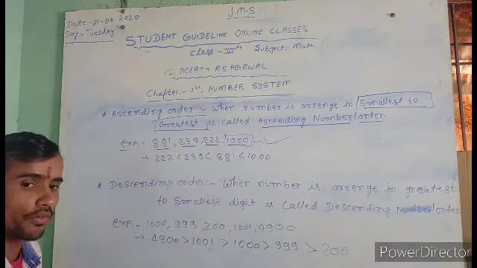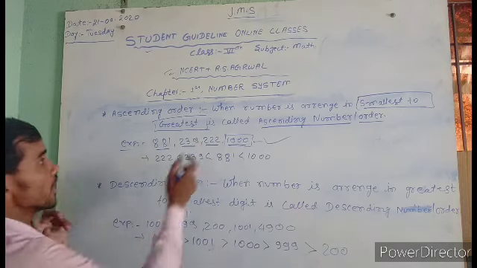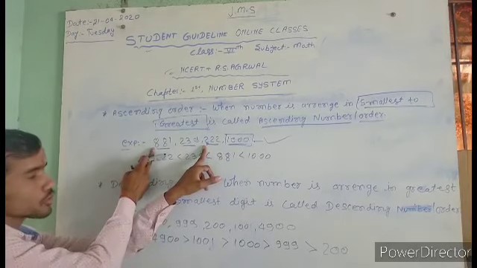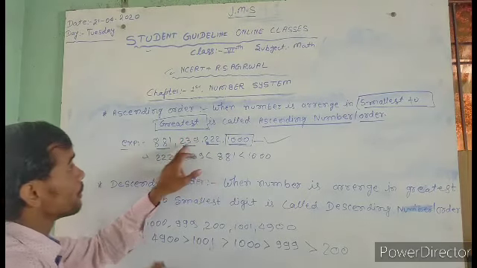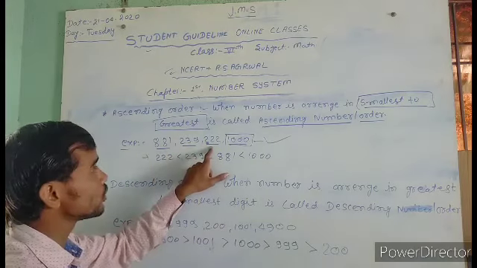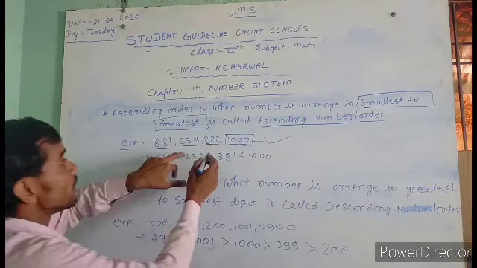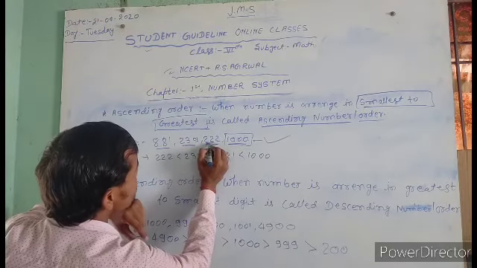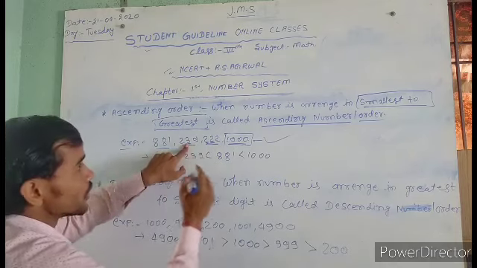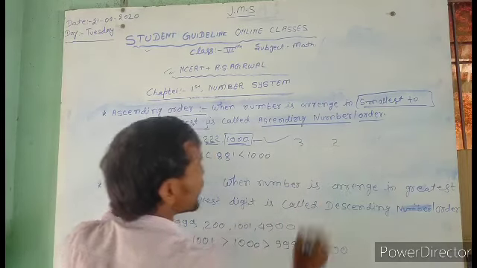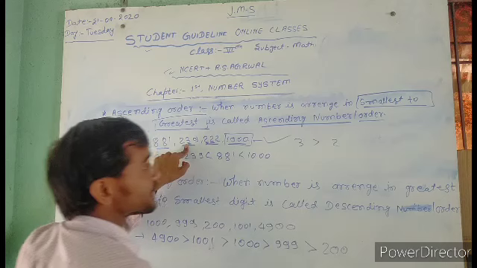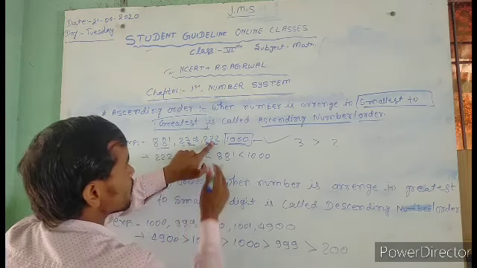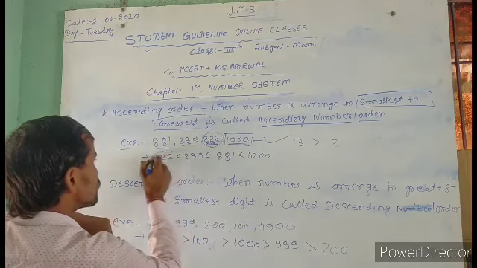And first, what do you find? The smallest number. Looking at ones, tens, hundreds, the hundreds place is 2 in 239, also 2 in 222, and 8 in 881. Both are 2, 200 and 200. Next, the tens place is 2 in 222 and 3 in 239. 3 is greater than 2, so the smallest number is 222, that's first.